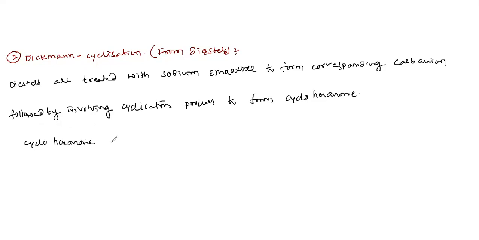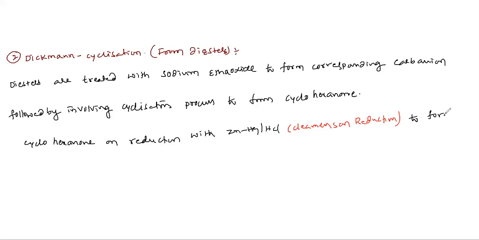Cyclohexanone on reduction with zinc amalgam HCl. You have heard this, what is it? Zinc amalgam HCl, Clemmensen reduction, remember? Yes. Clemmensen reduction to form the corresponding cyclohexane.